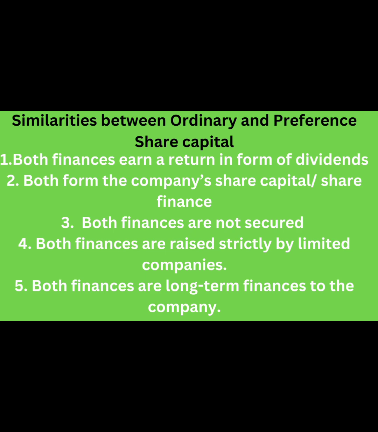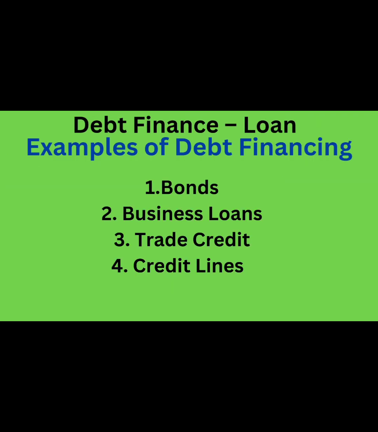Now let's go ahead and look at similarities between ordinary and preference share capital. 1. Both finances earn a return in the form of dividends. 2. Both form the company's share capital, share finance. 3. Both finances are not secured. 4. Both finances are raised strictly by limited companies. 5. Both finances are long-term finances to the company.